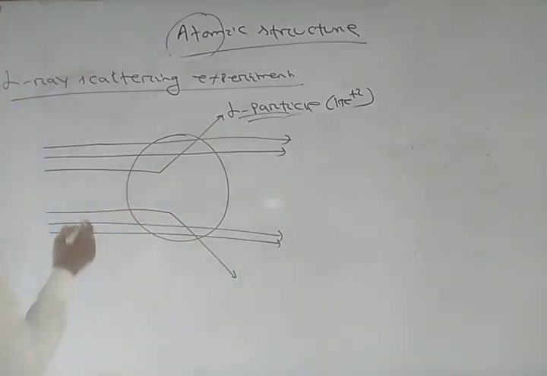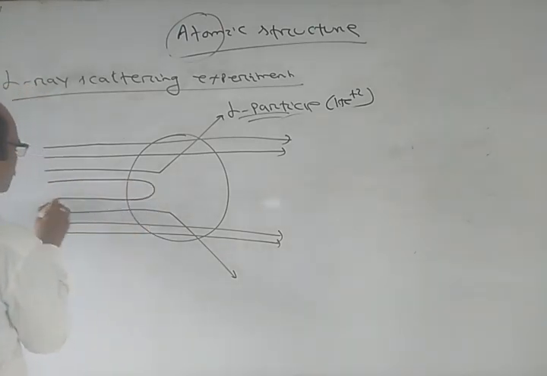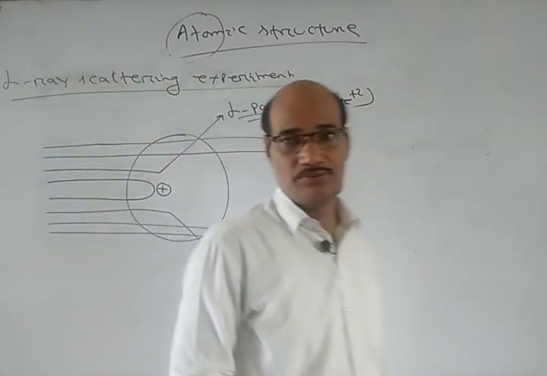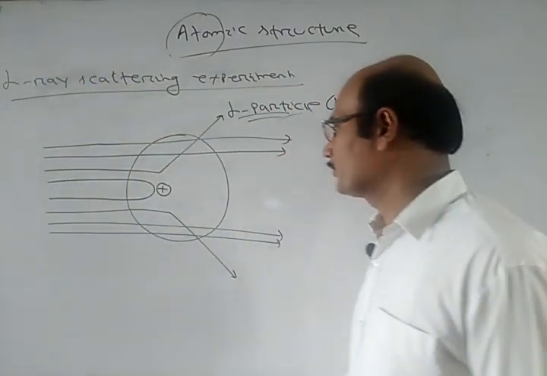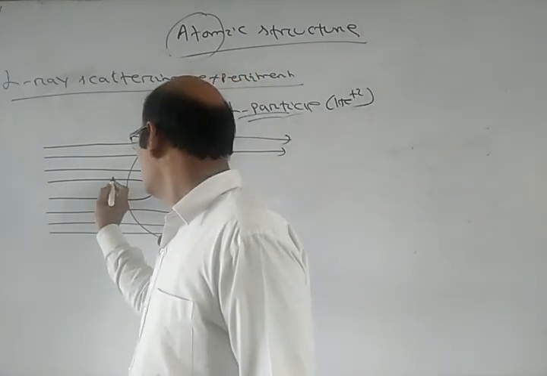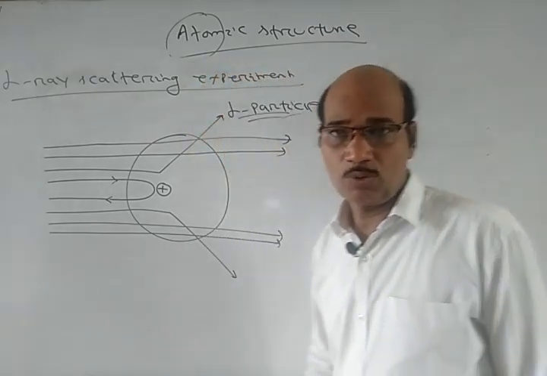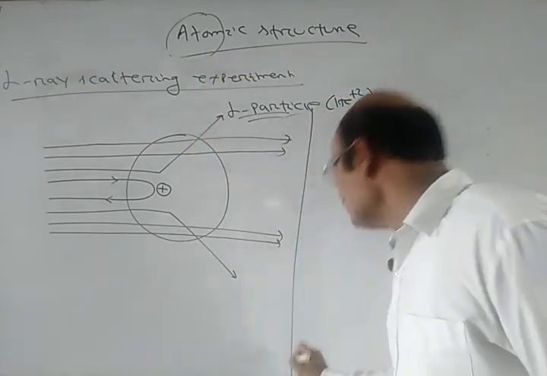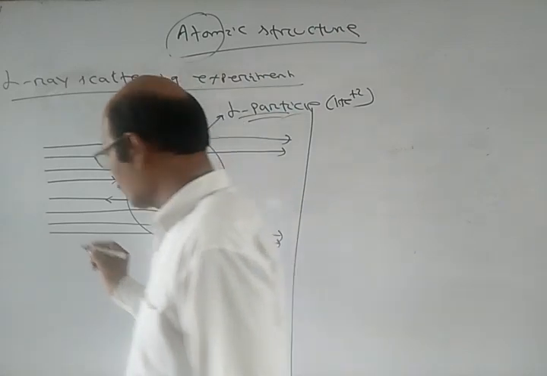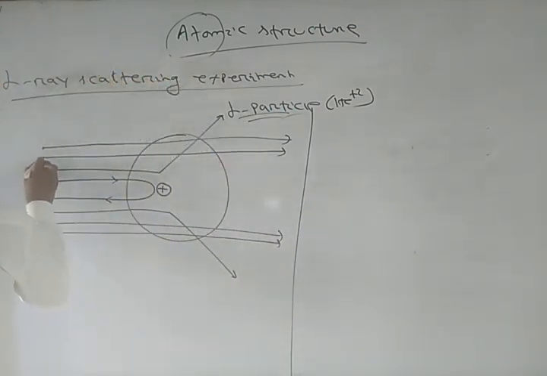And very few particles, about 1 in 20,000, retraced their path, even at 180 degrees. So what did he find?